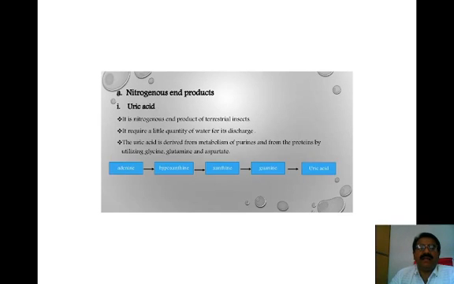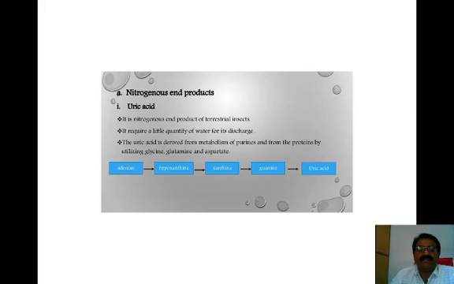Among nitrogenous end products, uric acid is the major one, obtained during protein metabolism in insects. It is the nitrogenous end product of terrestrial insects, and it requires only a little water for its discharge.